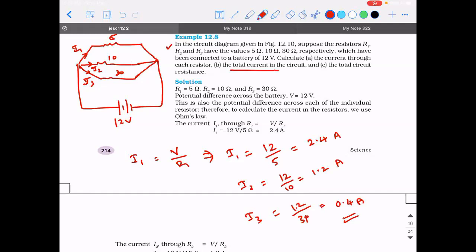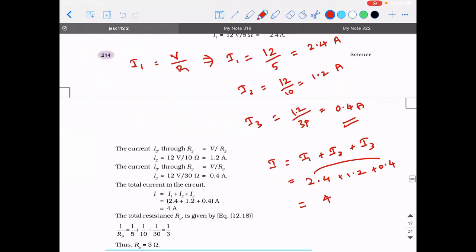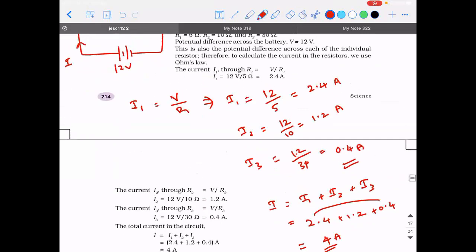Now the next question is the total current in the circuit. So what will be the current supplied by the battery? I will be equal to I1 plus I2 plus I3. What is the value of I1? 2.4 plus 1.2 plus 0.4. So 2.4 plus 0.4 is 2.8, plus 1.2 is 4 ampere. It is 4 ampere.